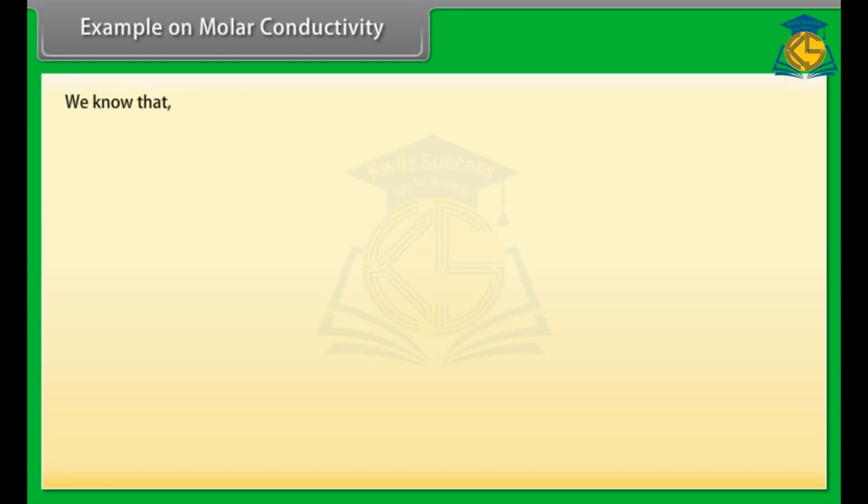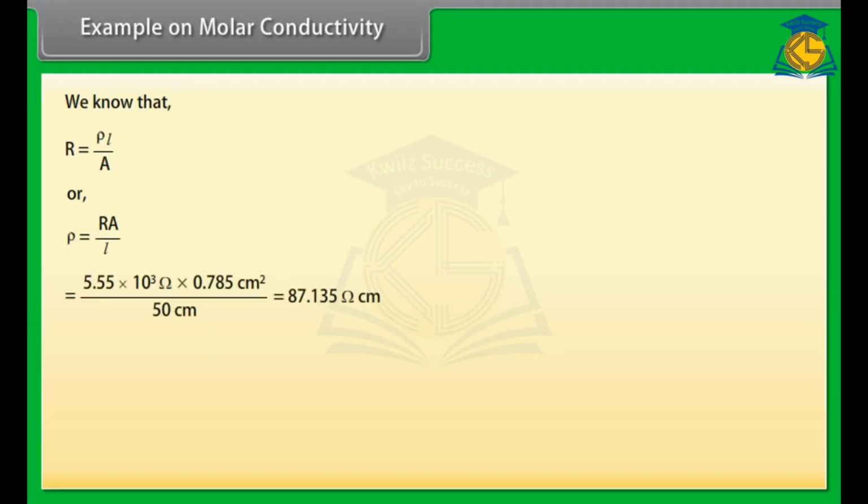We know that R is equal to rho L upon A. By putting the values, we get resistivity is equal to 87.135 ohm centimeter. We know that conductivity is reciprocal of resistivity.